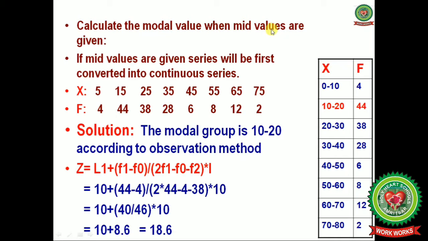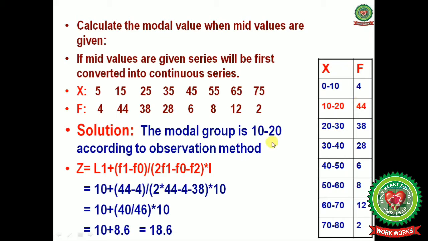Now we have to calculate the modal value with mid values, when mid values are given. When mid values are given, we have to make a continuous series first. How will we make the continuous series? Like 0 till 10, 10 till 20. As you know, 10 divided by 2 will give you 5. 20 plus 10, 30 divided by 2, will give you 15. So in this way you have to make a continuous series and mark the frequencies here.